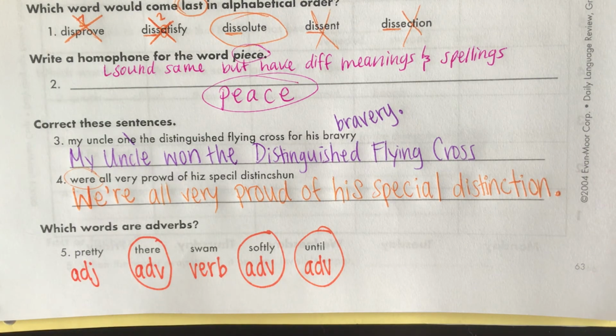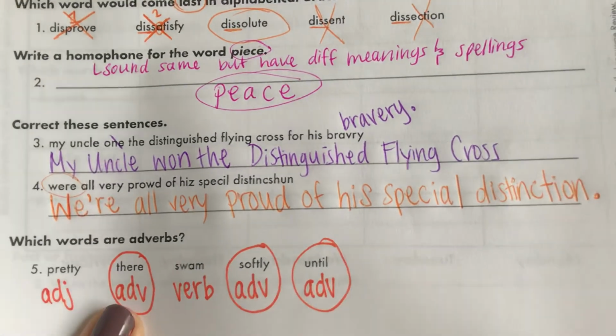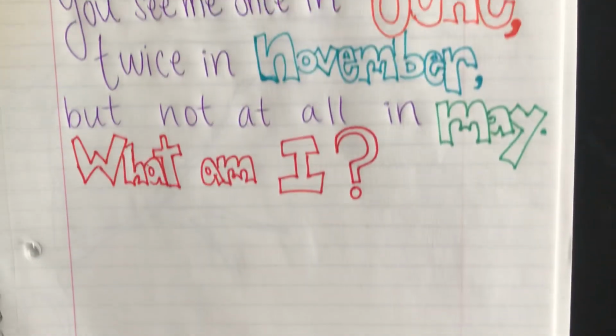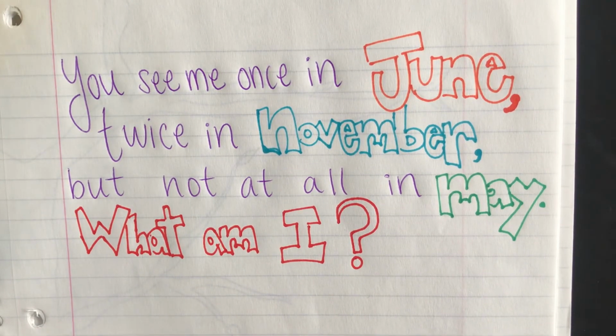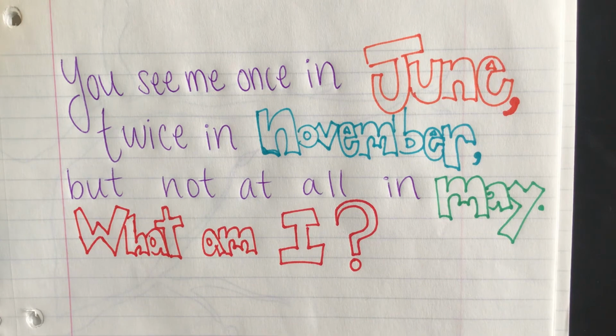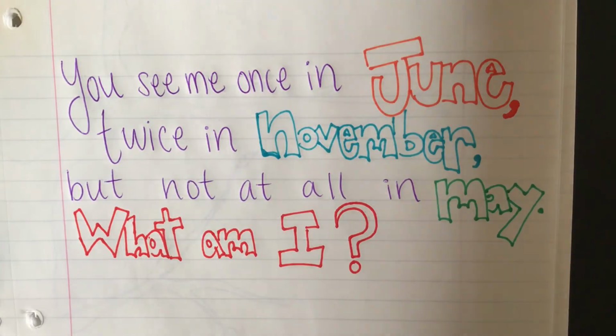Alrighty, here is our riddle for today. You see me once in June, twice in November, but not at all in May. What am I?